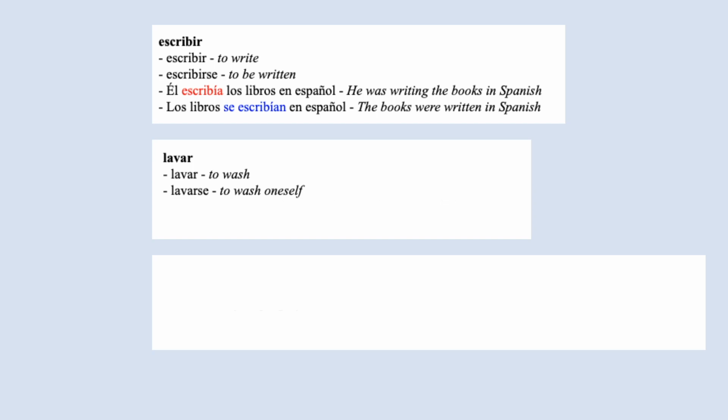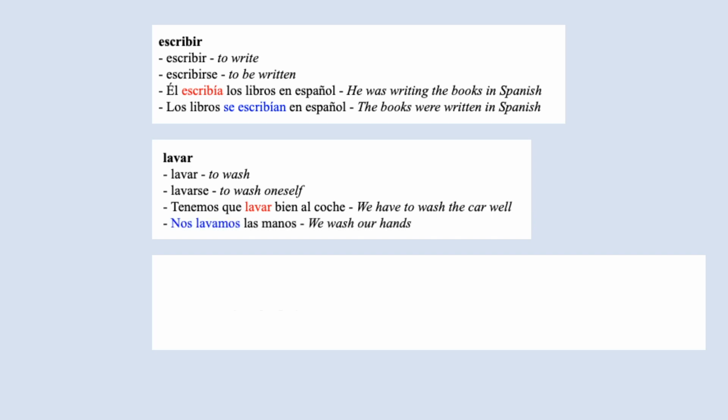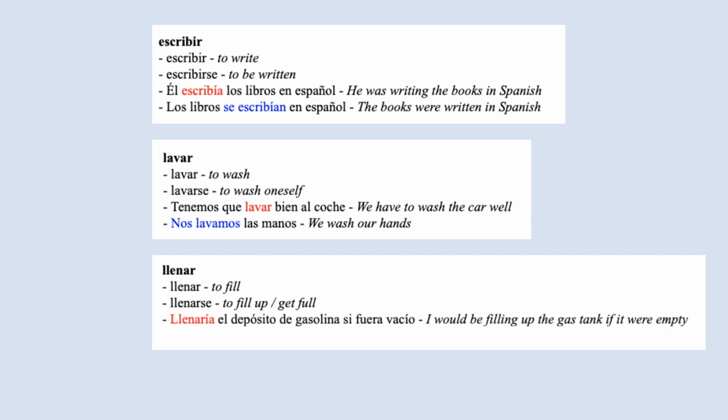Lavar is to wash. Lavarse is to wash oneself. Tenemos que lavar bien el coche. Nos lavamos las manos. Llenar is to fill. Llenarse is to fill up or get full. Llenaría el depósito de gasolina si estuviera vacío. El depósito de gasolina se llena rápido.